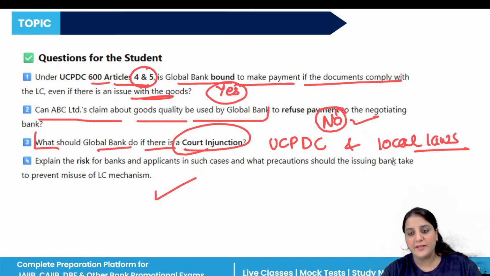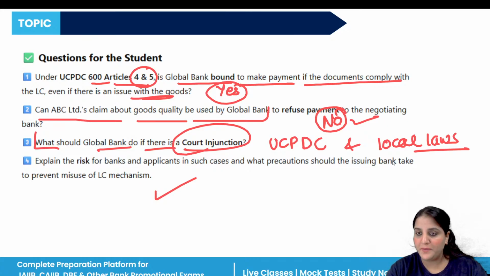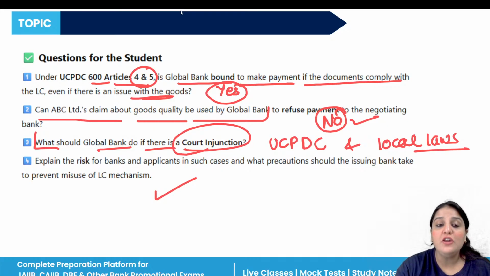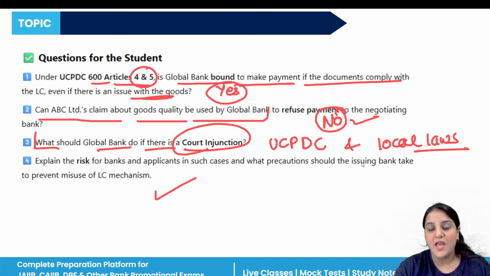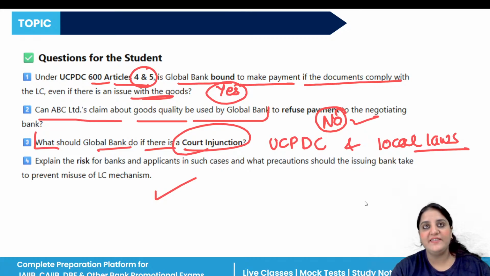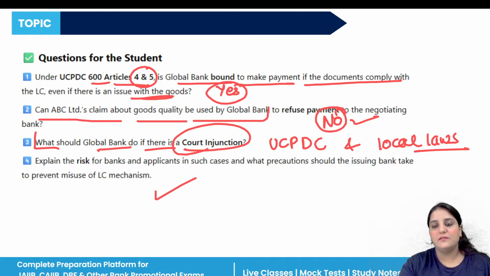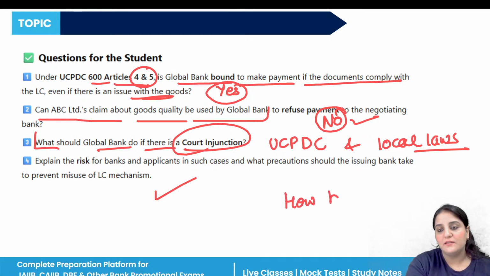Here are the things to learn. LCs are independent. The bank only deals in documents. Court orders override the UCPDC because local laws always prevail. Good drafting, proper compliance and clear communication with the customers prevent the misuse of LCs. So why do UCPDC articles 4 and 5 exist? Because this is how banks protect themselves.